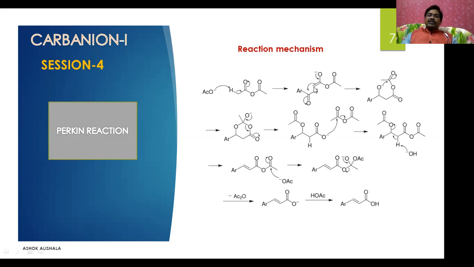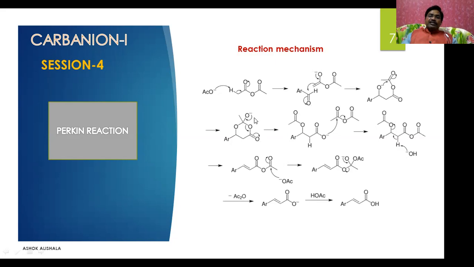The oxygen is added here, and because the pi bond is shifted to this oxygen, you get a negative charge and an intermediate cyclic compound. This six-membered cyclic compound is formed by this mechanism.